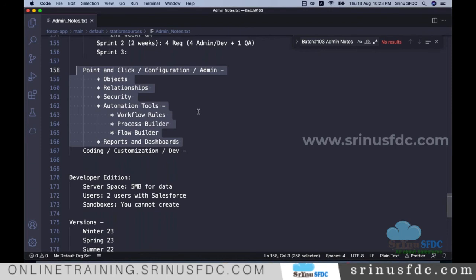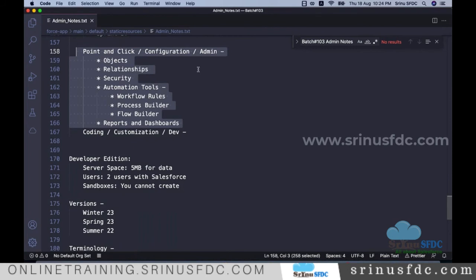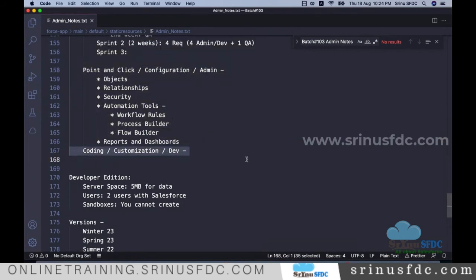The competition, or the job and the pay scale you get, might be less. So along with this, if you also know development... and don't think that some people directly ask, I want to learn development. In Salesforce, when you say you know development, it is already expected that you also know admin.